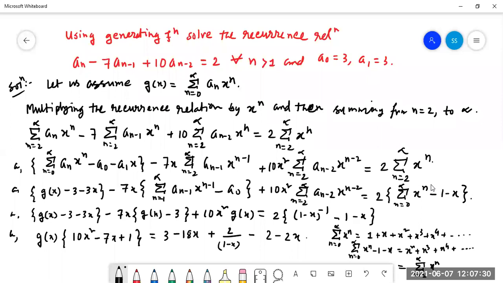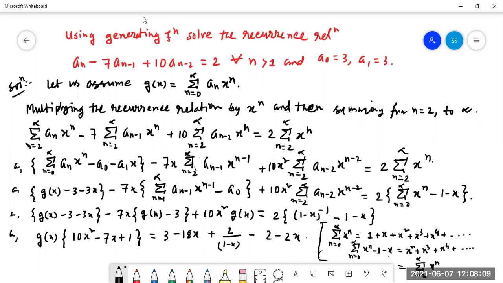Yes, sir. So instead of summation n equal to 2 to infinity x to the power n, we can write summation n equal to 0 to infinity x to the power n minus 1 minus x. That is written here. Here it was summation n equal to 2 to infinity x to the power n; instead of this we can write summation n equal to 0 to infinity x to the power n minus 1 minus x. Exactly the same. So by similar meaning we can find out the value of g(x).